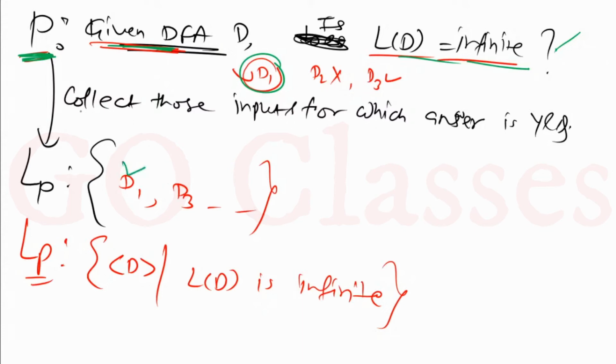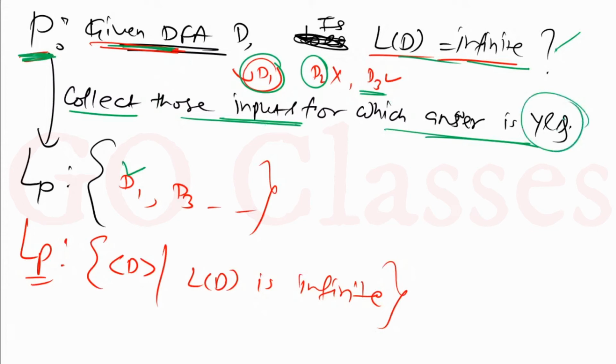So basically I am collecting yes instances. I am collecting those inputs for which you are going to say yes. I will give you D2. You will analyze D2 and you will say no, because let's assume that the language of D2 is not infinite. Then I will not collect it. So basically those inputs I am going to collect for which the answer is going to be yes. So this is how from this decision problem I can create this language.